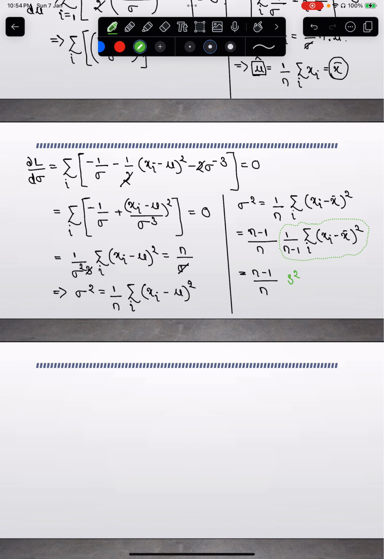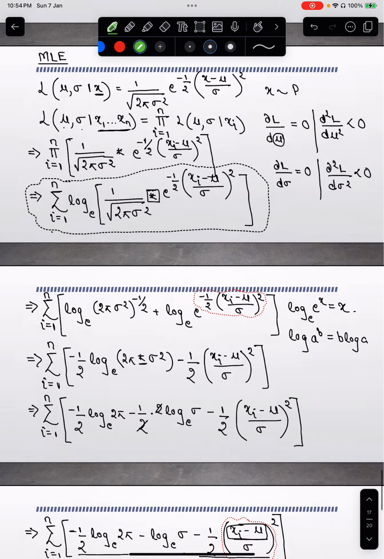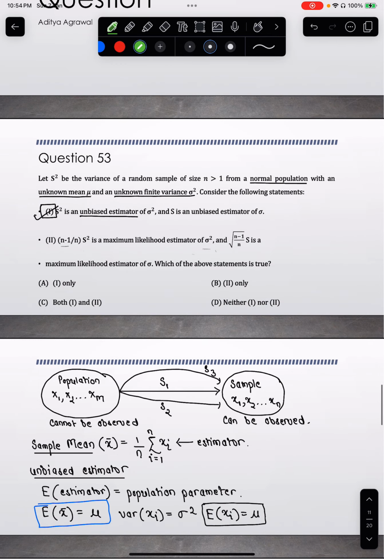So what is the maximum likelihood estimator of sigma squared? n minus 1 by n times s squared. The second option says n minus 1 by n s squared is a maximum likelihood estimator for sigma squared. And if you take the square root, it will be root over n minus 1 by n times s, a maximum likelihood estimator of the standard deviation sigma. So option 2 is also correct, which means your correct option is option C.